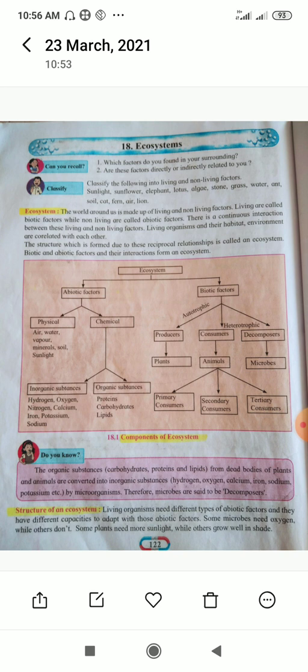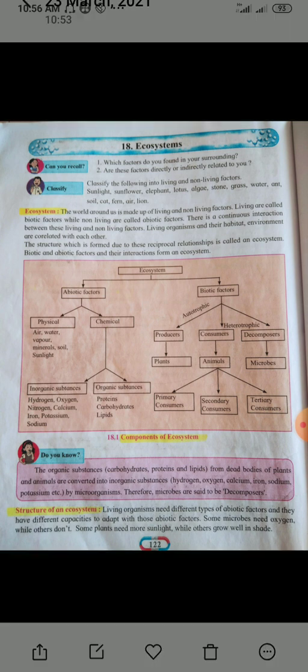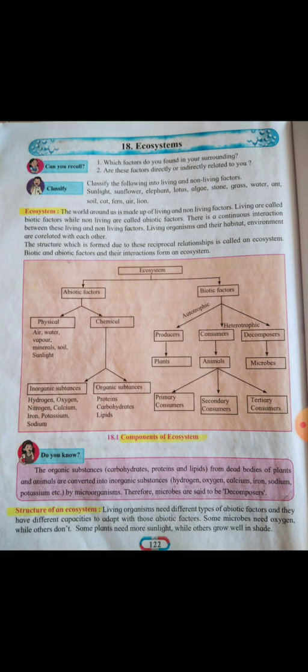See the abiotic factors: physical and chemical. In physical, air, water, vapors, minerals, soil and sunlight are included. And in chemical, inorganic substances and organic substances.